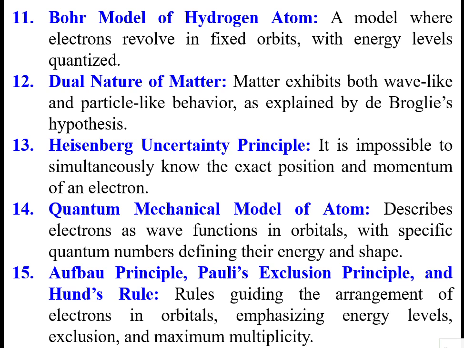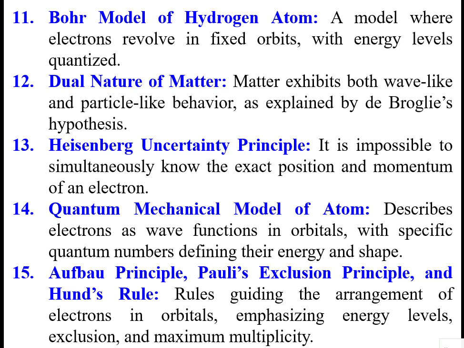And Heisenberg proposes that it's impossible to find the exact position and momentum of an electron simultaneously. Then the quantum mechanical model of an atom describes electrons as a wave function in orbitals with specific quantum numbers defining their energy and shape.